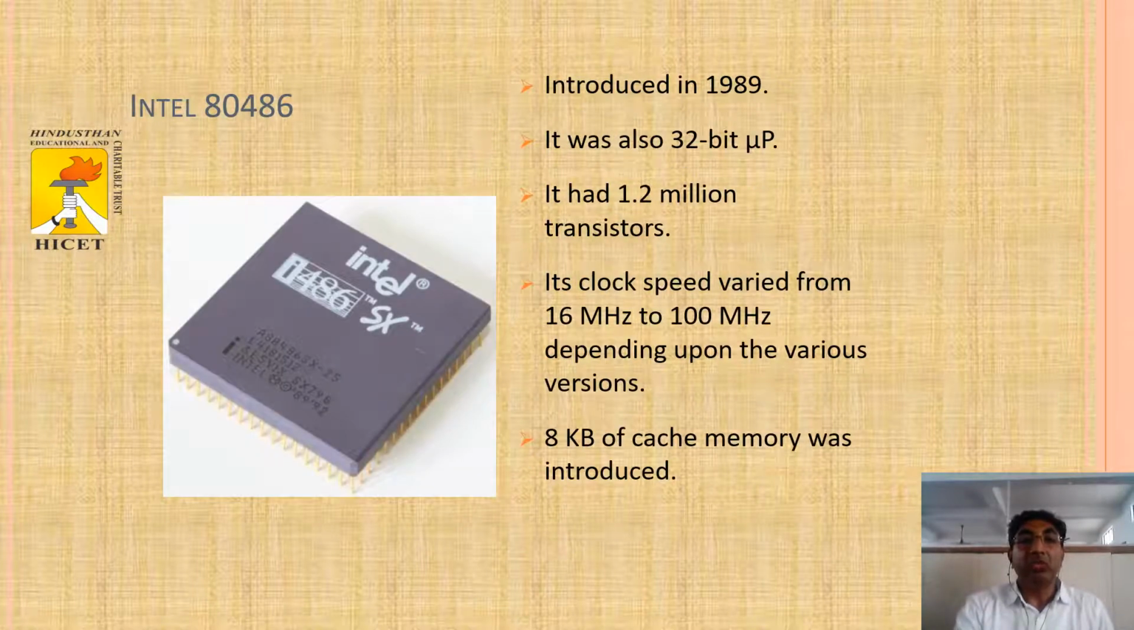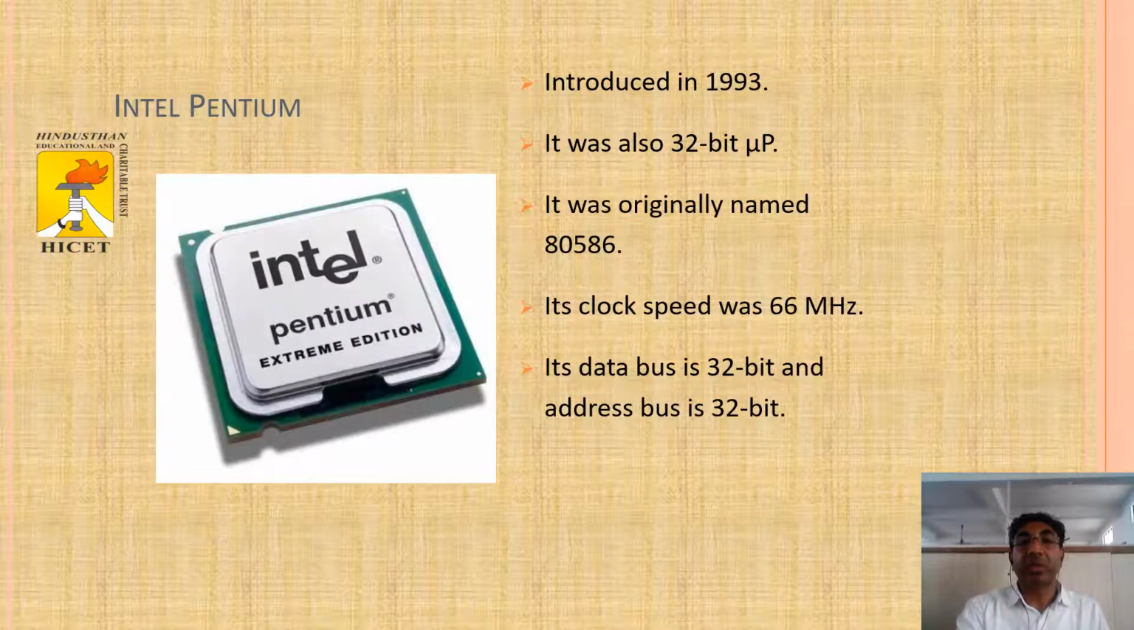Then the 80486 processor was introduced in 1989. This is also a 32-bit microprocessor. Here 1.2 million transistors were used for designing the single semiconductor chip. The clock speed varied from 16 megahertz to 100 megahertz depending on the versions. An 8 kilobyte cache memory was introduced in the 80486 microprocessor.